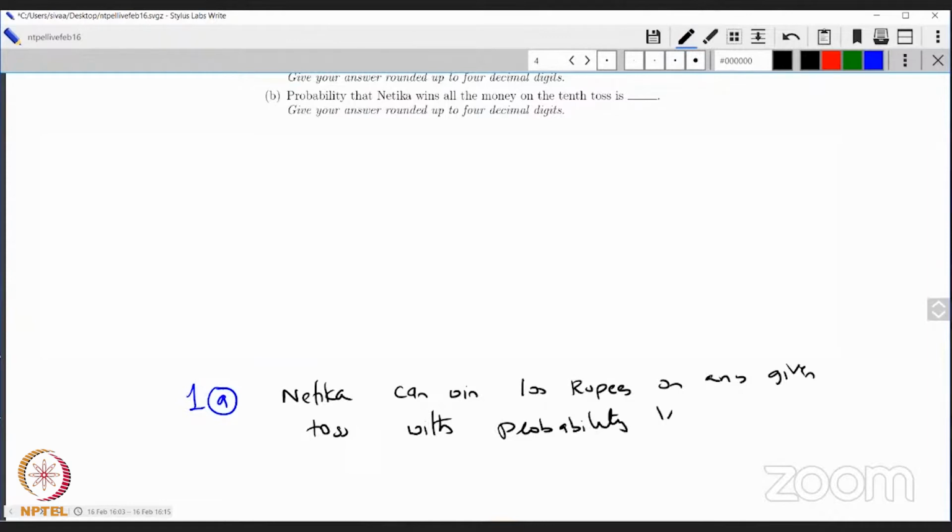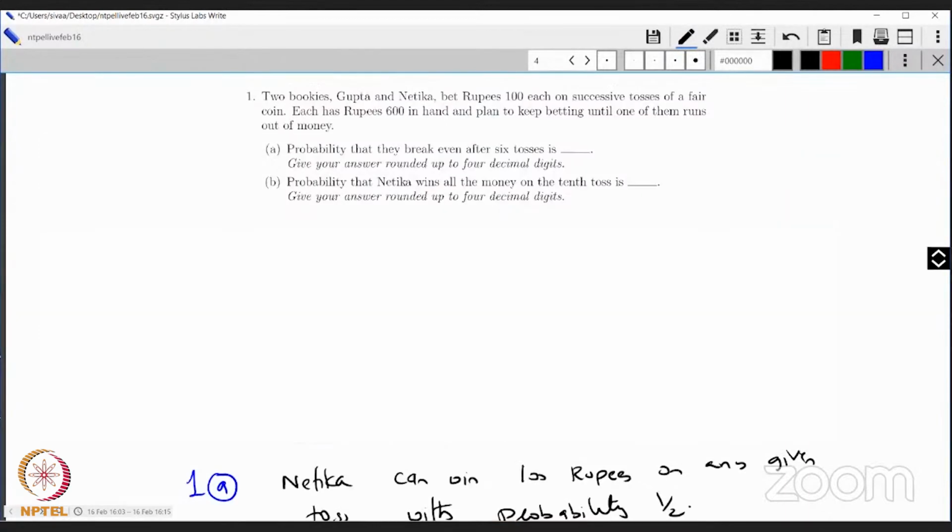That's the first premise we make, because each person bets 100 rupees and they have 600 rupees in hand.